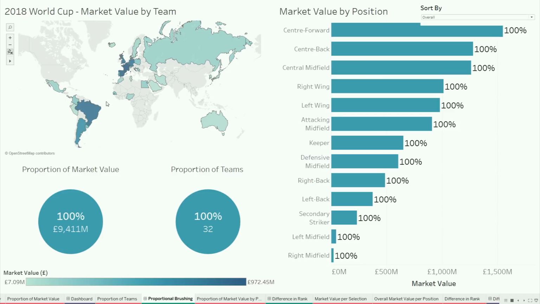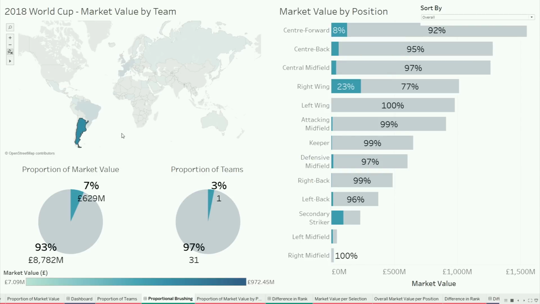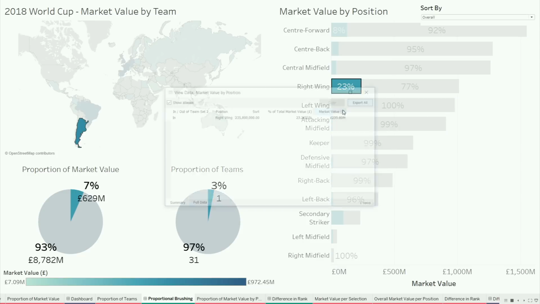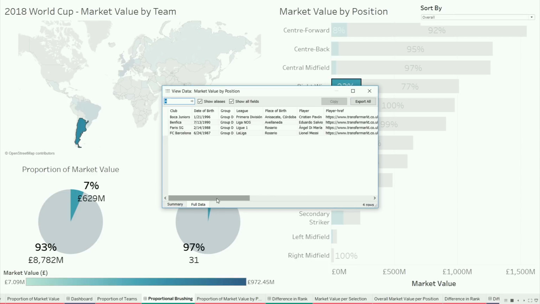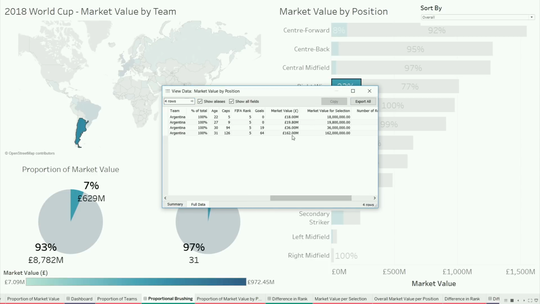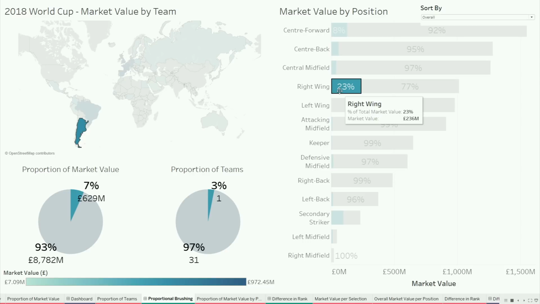So if I go then and select Argentina, now what this is showing is something quite interesting. Argentina is, while they're only 3% of the teams and 7% of the market value, they represent 23% of the global market value of right-wing players. Anybody know why? It's Messi, yeah, exactly. And when you look in the underlying data, you will find Messi worth 162 million pounds. So well over $200,000. So quite a lot.